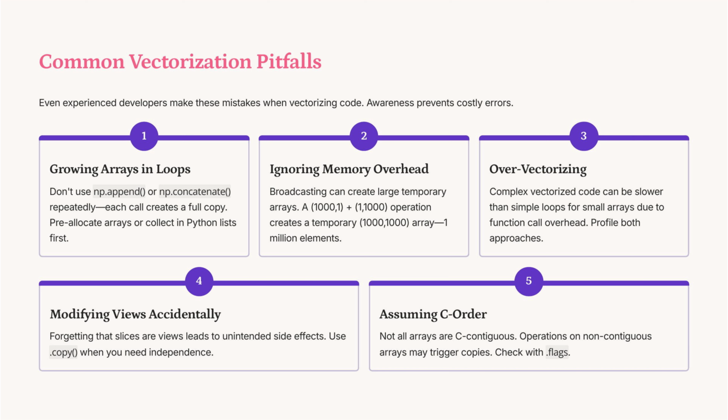Growing arrays in loops with np.append or np.concatenate is inefficient. Pre-allocate arrays instead. Broadcasting can lead to large temporary arrays, so be cautious of memory overhead. Over-vectorizing may slow down small arrays due to function call overhead. Remember, slices are views. Use .copy for independence. Check array contiguity with .flags to avoid unnecessary copies.